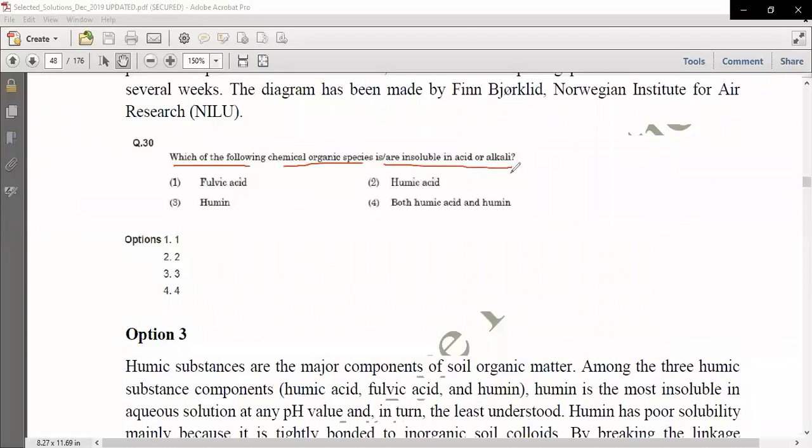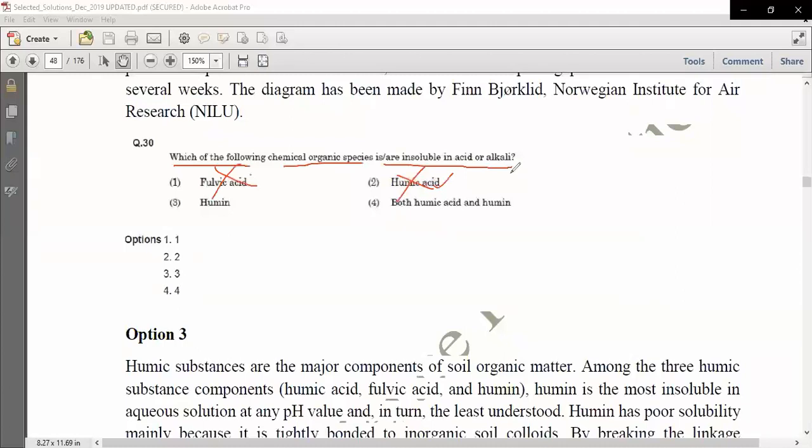They are talking about insoluble. So let me tell you that humic acid is dissolved in base, and fulvic acid is soluble in both acid and base. So these are not an option, because they are asking for insoluble in acid or alkali.